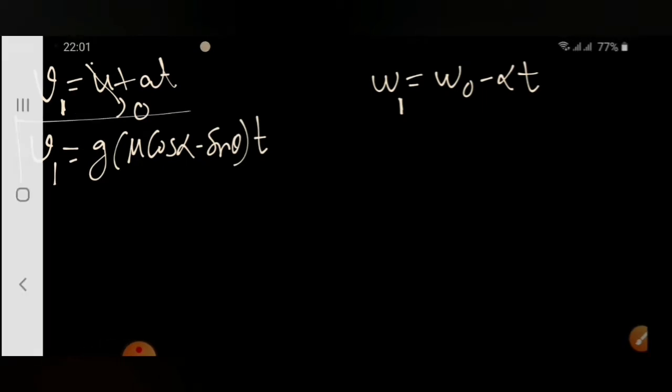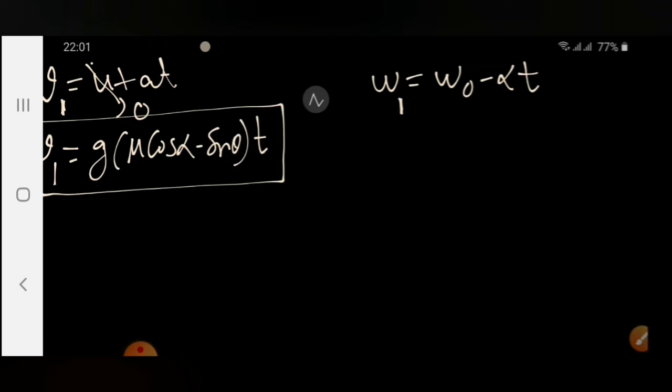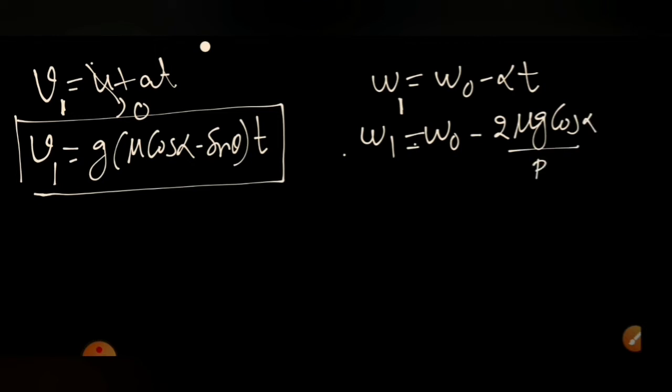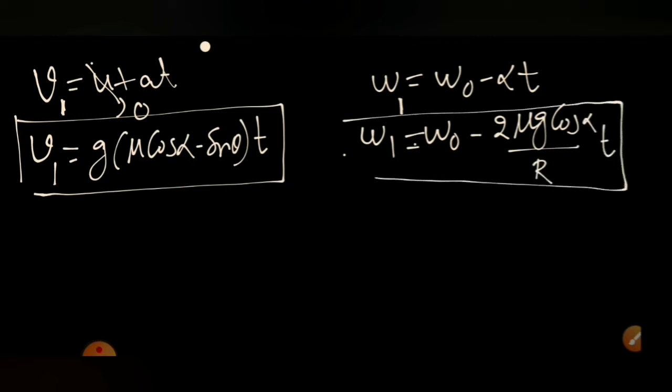This is the velocity at any point of time till the friction force is acting. Similarly, omega 1 is equal to omega naught minus 2 mu g cos alpha by R into t. So this is the omega at any point of time.